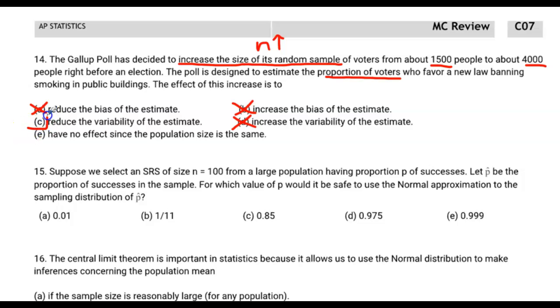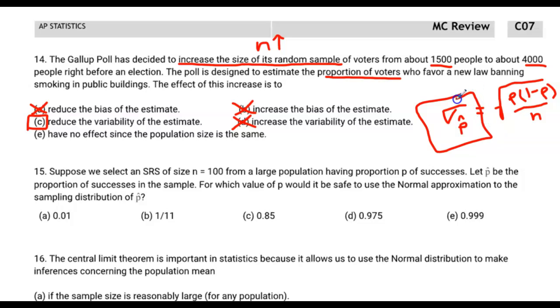As you know, the variability is measured by standard deviation, and that standard deviation value, the standard deviation of the sampling distribution of the sample proportion, is equal to the square root of p times 1 minus p divided by n. Again, just like we talked about in the previous problem, if we divide by n and n becomes larger, this value is going to become smaller. We're reducing the variability of the estimate. This is the variability of the estimate, the standard deviation of the sampling distribution of sample proportions.